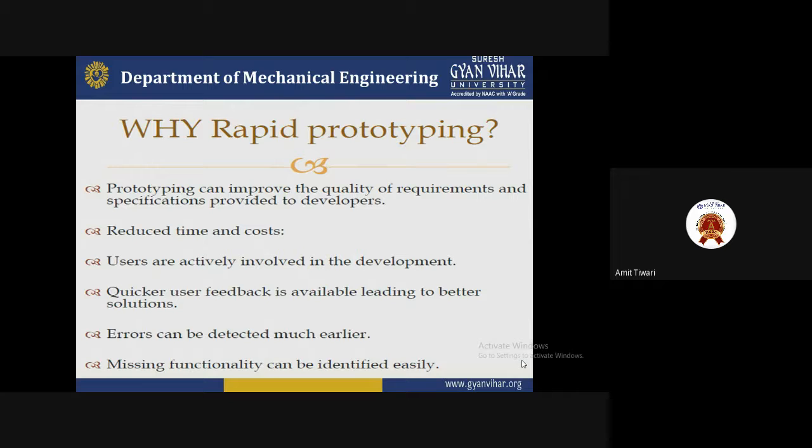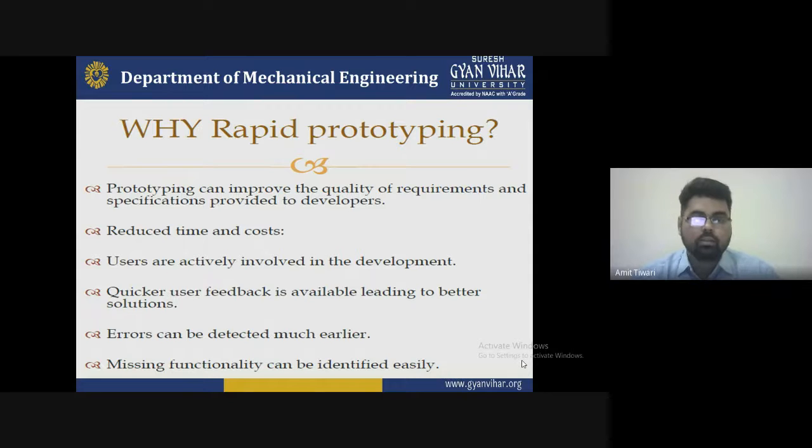So they will show the design, the quality, and their proposal for how we can maintain this type of product. There are different types of users available in the market. Next, quicker user feedback is available, leading to a better solution. That means it will provide the feedback very fast. It is a very fast technology that provides feedback to the customer.